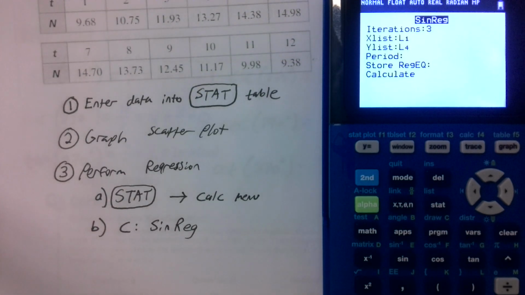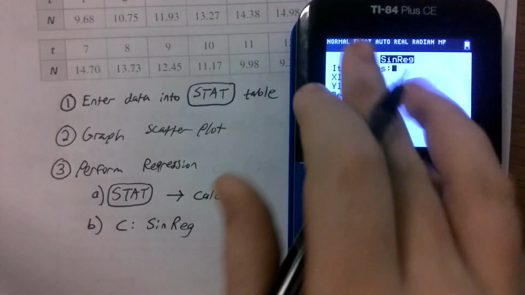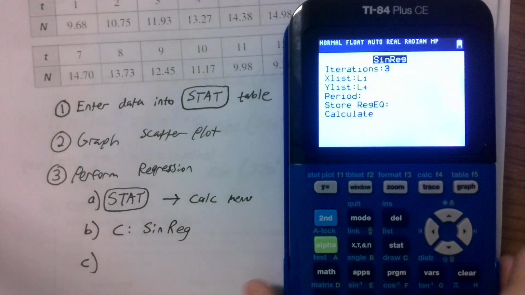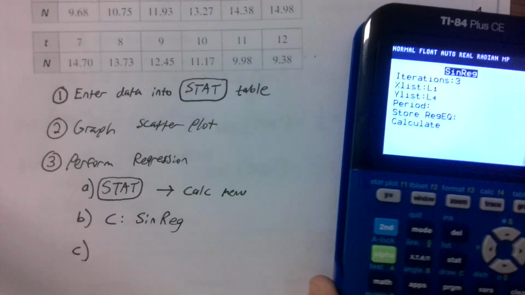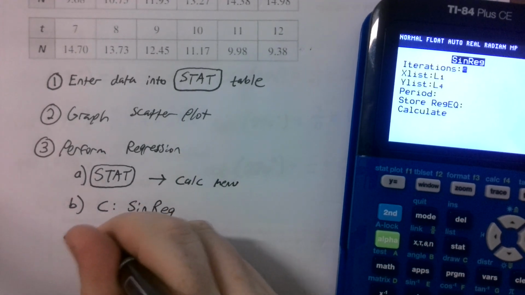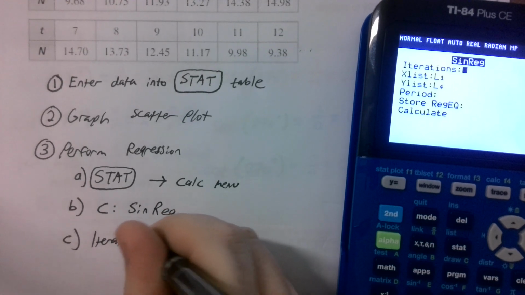Here's something interesting. For a sinusoidal regression on these calculators, it says iterations. Iterations is something that's ultimately your choice to change or not. For iterations, these just mean accuracy.